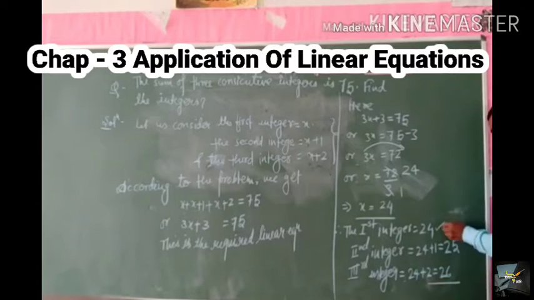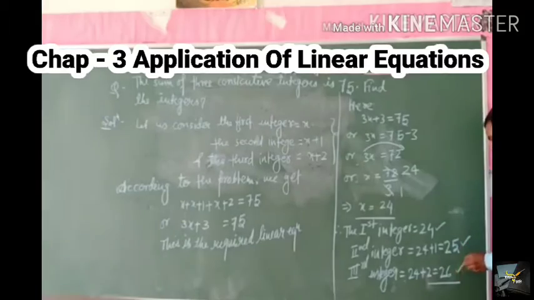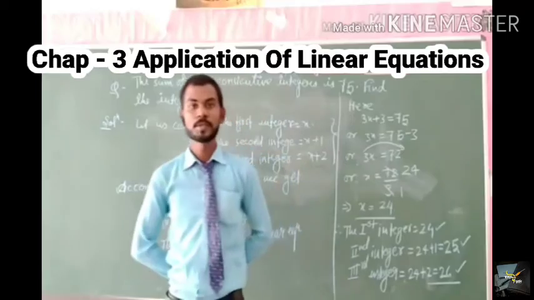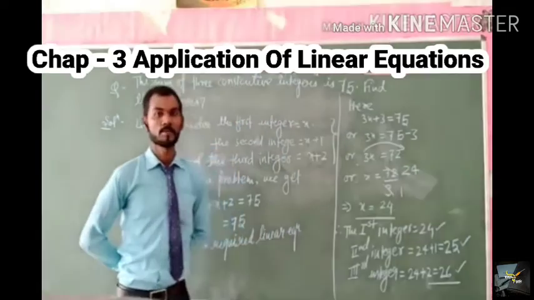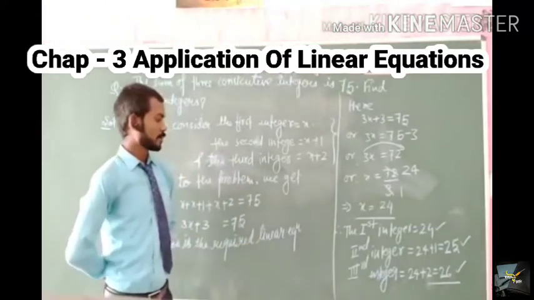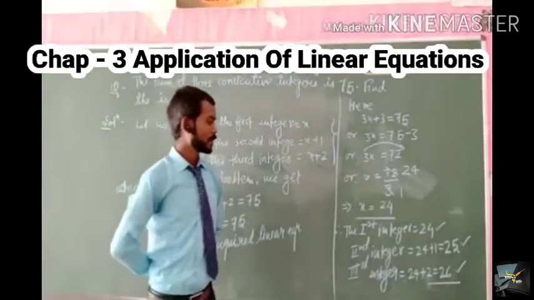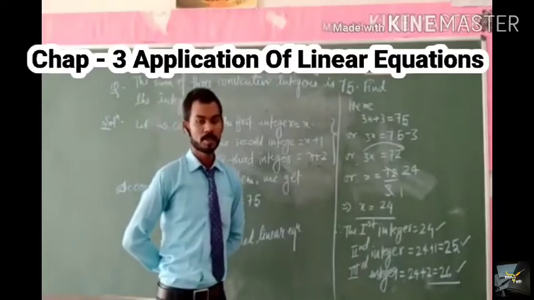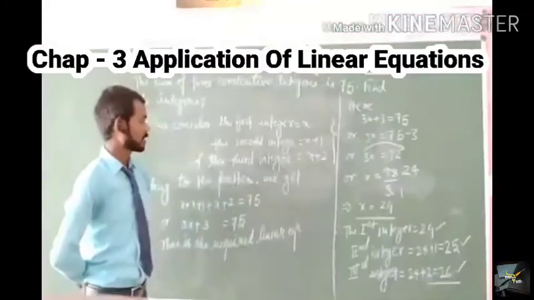Here we get 24, 25 and 26. These are the three consecutive integers which, when added, give 75 as the result. So our result is 24, 25 and 26 are the three consecutive integers. I hope the solution is clear to everybody.